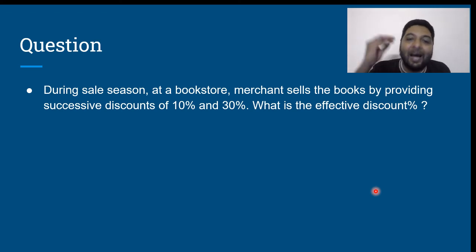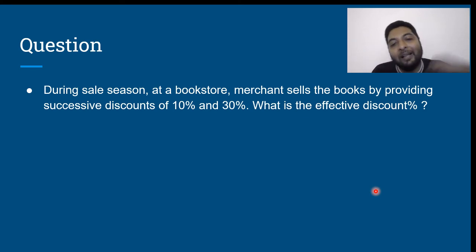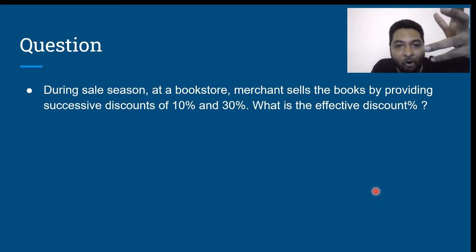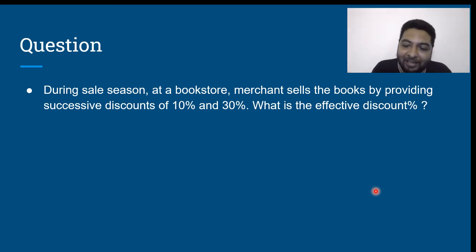During the sale season, at a bookstore, a merchant sells the book by providing successive discounts of 10% and 30%. Let us say market price of the book is 100 rupees. First, he gives a discount of 10%. So the interim selling price becomes 90 rupees. On 90 rupees, 30%. So the effective selling price would be 90 minus 27, which is nothing but 63 rupees. The market price is 100 rupees, selling price is 63 rupees. The difference is 37. Therefore, the effective discount percentage is 37%.